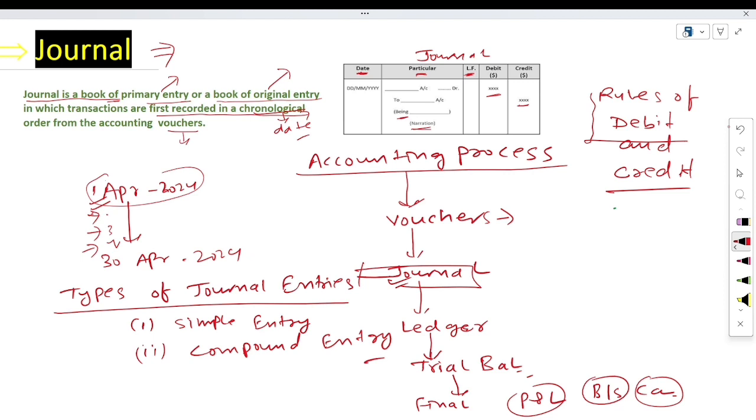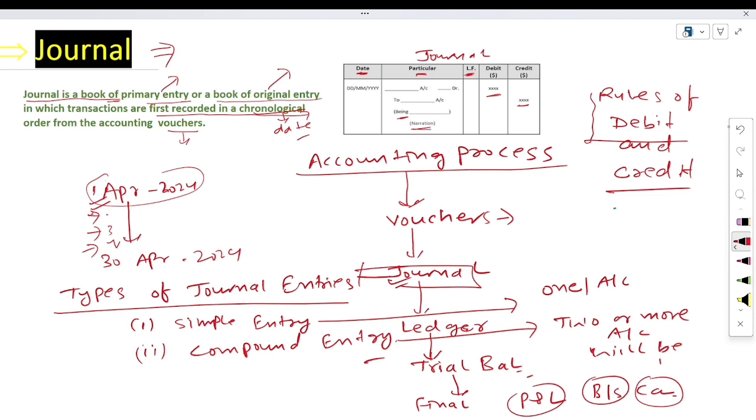In simple journal entry, there will be only one account. It means here one account will be debit or credit, and in compound entry two or more accounts will be debit or credit at one time.